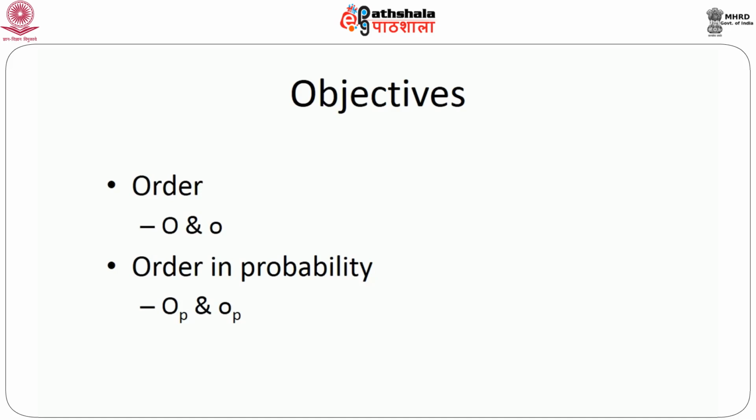A natural extension of the concept of order, capital O and small o, is order in probability, which is denoted by big O suffix p and small o suffix p. We are going to define the meaning of these notations: big O and small o, or big O p and small o p.